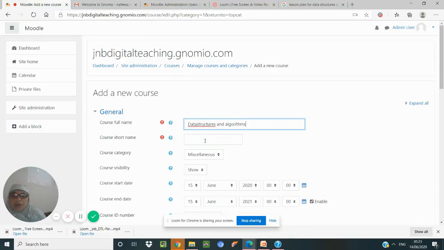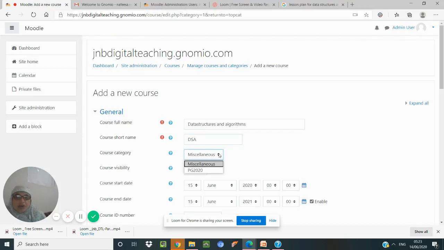And you can give a short name for that, DSA. Course category we can manage. Suppose you want to have management courses separately, and UG courses separately. Like that, you can manage in your site administration, manage courses and categories. And then you can put this in that category.